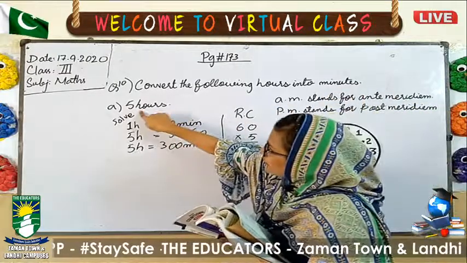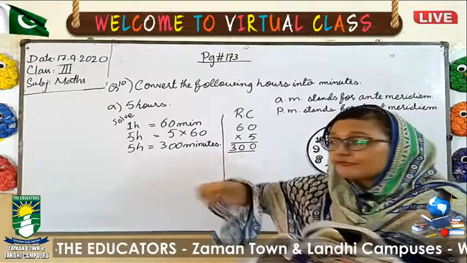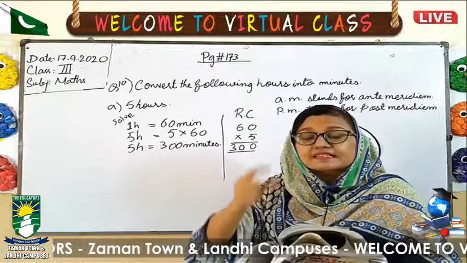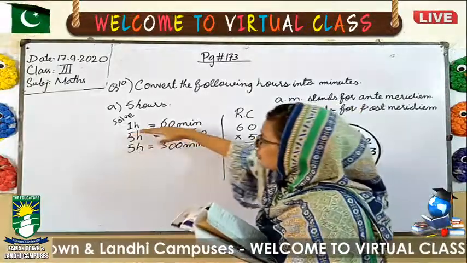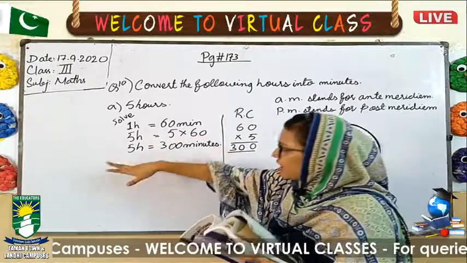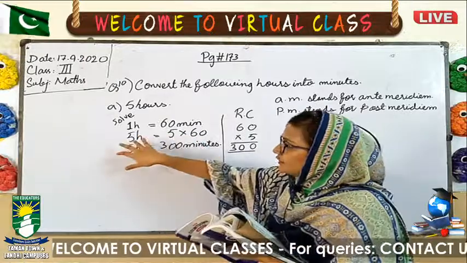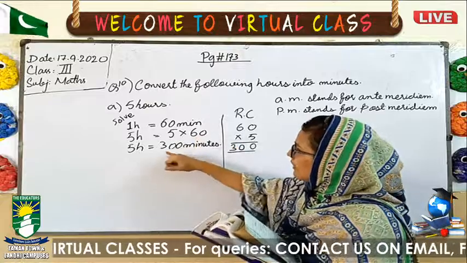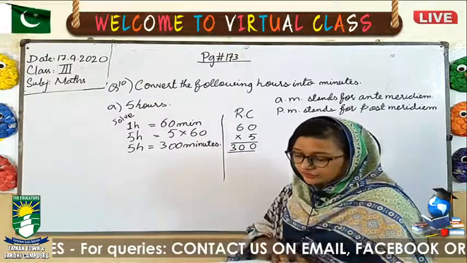After the conversion, 5 hours is equal to 300 minutes. You have to learn this one: 1 hour is equal to 60 minutes. If you learn this, it will be easier for you to find out any hour, be it 25 hours, any hour. Because you know about it, you will simply multiply with this number. 5 into 60. Simply you will multiply it and you get the answer. Then we have another one of the conversion.